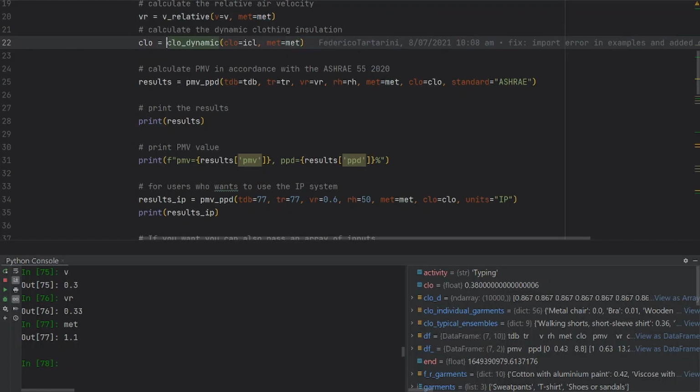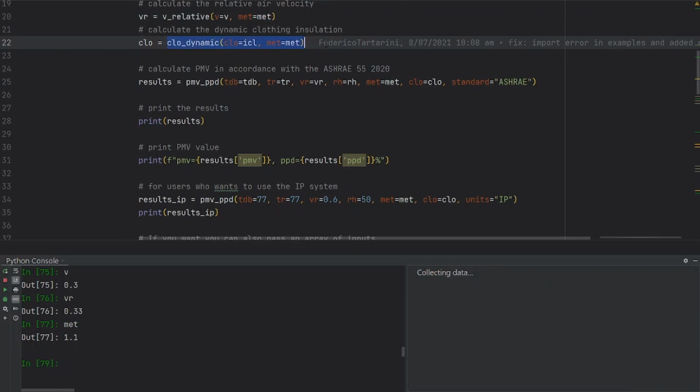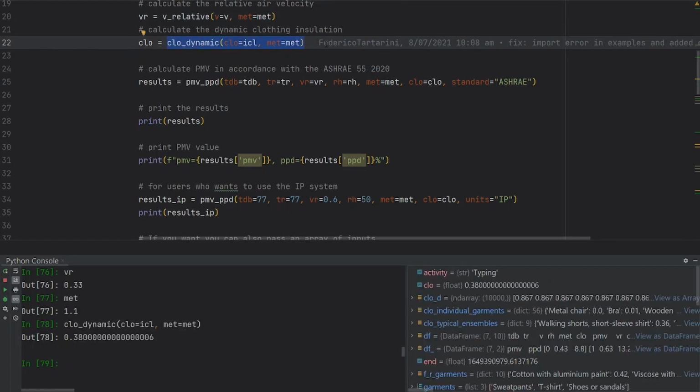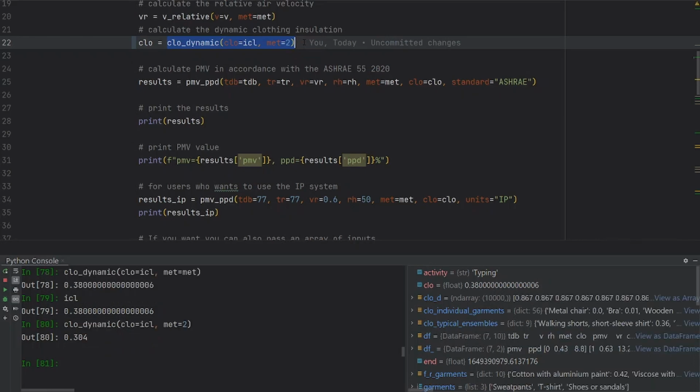In this case, the metabolic rate is lower than 1.2, and we're using the ASHRAE 55 method to calculate the flow dynamic. This will not affect the clothing because the metabolic rate is lower than 1.2, and consequently the value that we measured before and the new value are going to be the same. Of course, if I change the metabolic rate to 2, then you will see that the clothing dynamic decreases, from 0.38 to 0.304.